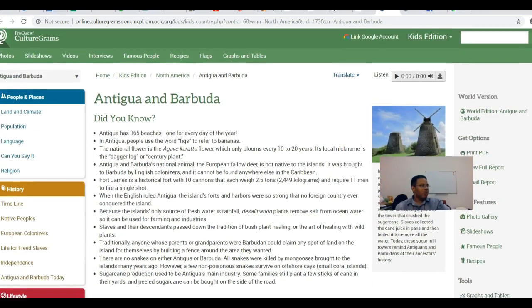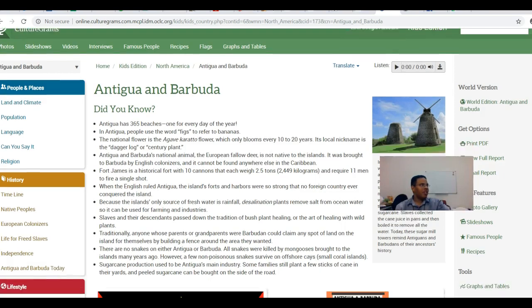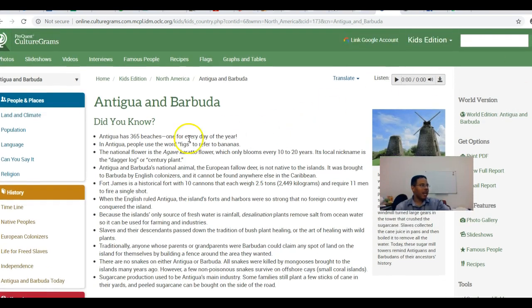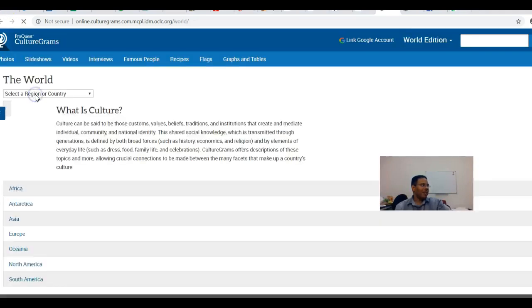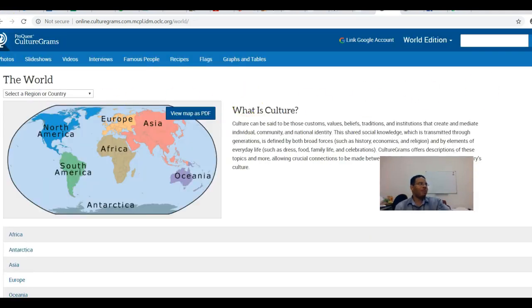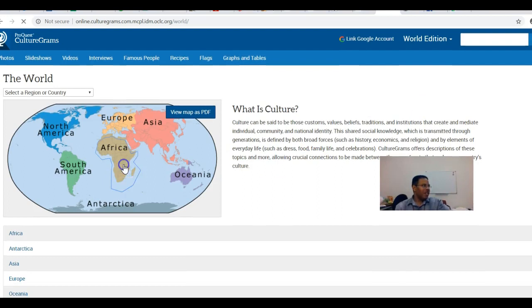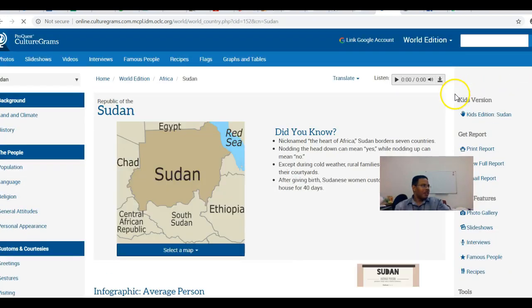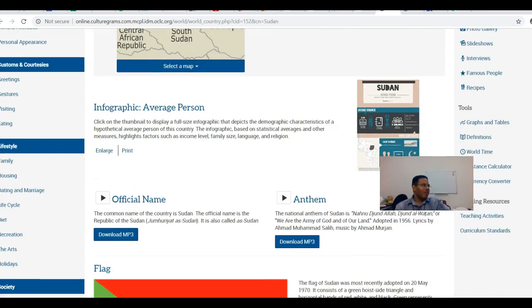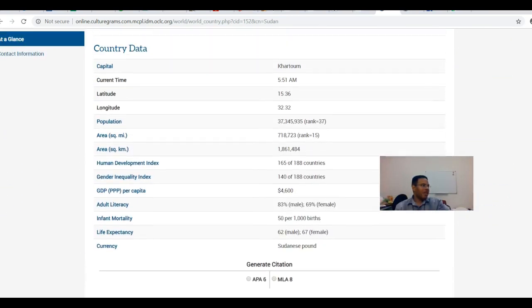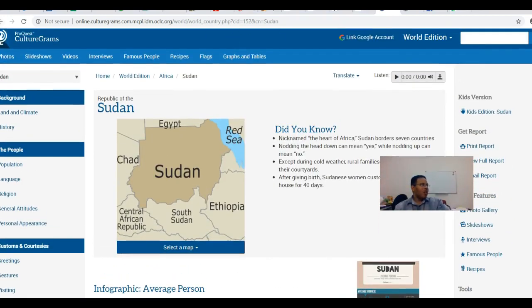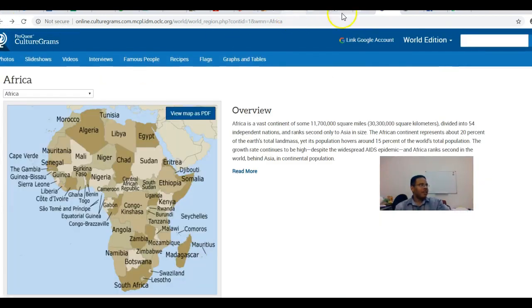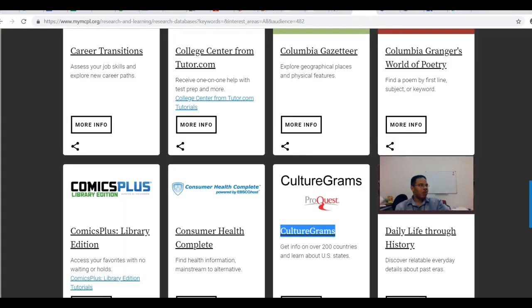But what you'll have here in the Kids Edition is going to be a little more sanitized than what you're going to have in that World Edition, even though the World Edition isn't by any stretch of the imagination vulgar or explicit. You can often go into the World Edition even with a child in your audience, and there's not going to be anything that's going to jump out at them and freak them out generally. So you've got that. I am going to go back to my resources here.